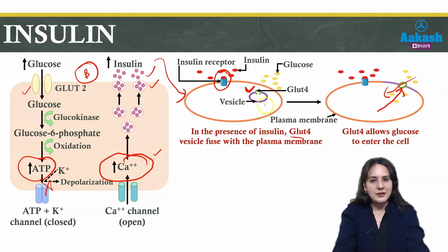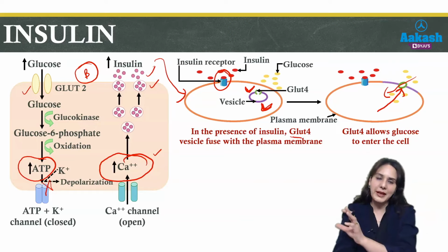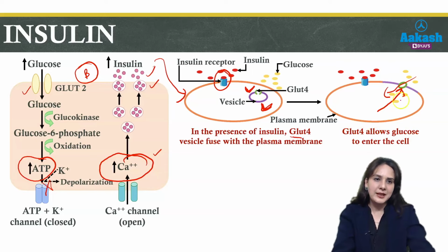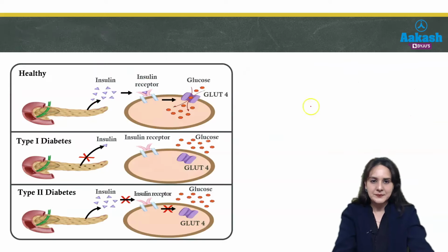Normally these transporters are not fused with the cell surface, but in presence of insulin, they fuse with the cell membrane and take the glucose inside.